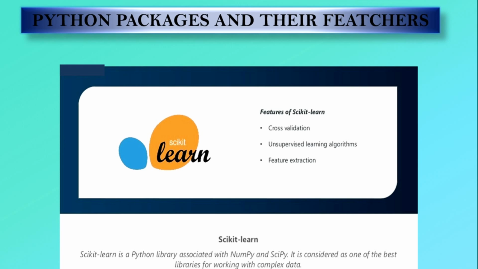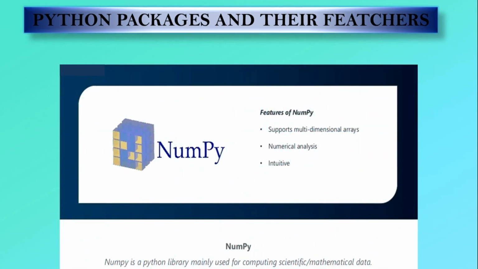Next we have NumPy. NumPy is one of the most popular libraries in Python. TensorFlow and other libraries use NumPy internally for performing multiple operations. NumPy is a Python library mainly used for computing scientific and mathematical data. The features of NumPy: it supports multi-dimensional arrays, numerical analysis, and it is intuitive, which means its coding is very easy, and the concepts are very easy with NumPy. NumPy is mainly used for expressing images, sound waves, and other mathematical computation.